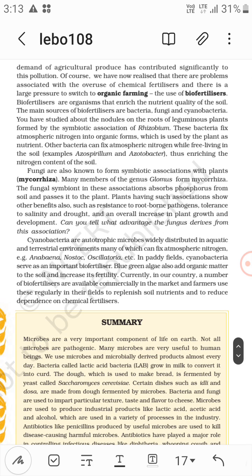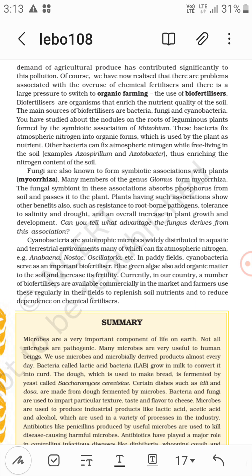Fungi are also known to form symbiotic associations with plants, that is mycorrhiza. Many members of the genus Glomus form mycorrhiza. So fungi of the genus Glomus form a symbiotic association with the plants, that is the mycorrhiza. The fungal symbiont in this association absorbs phosphorus from the soil and passes it to the plant.